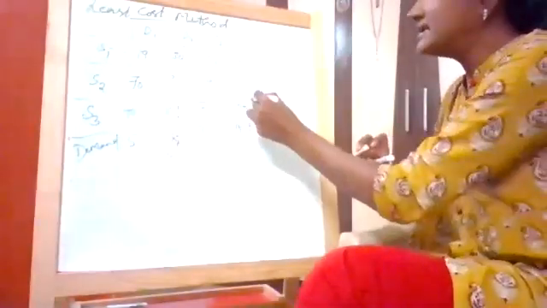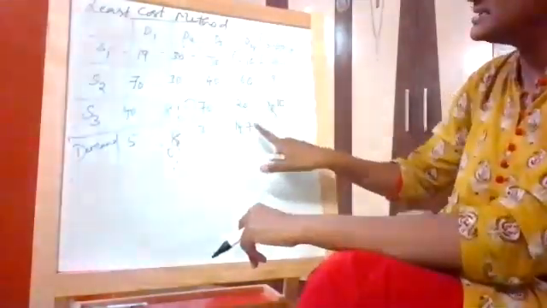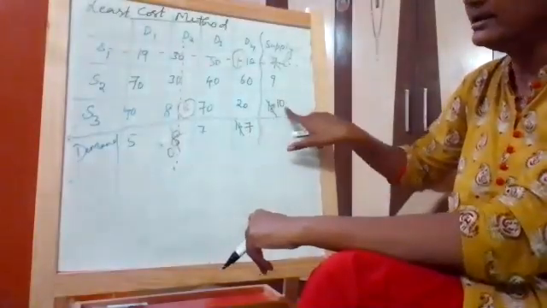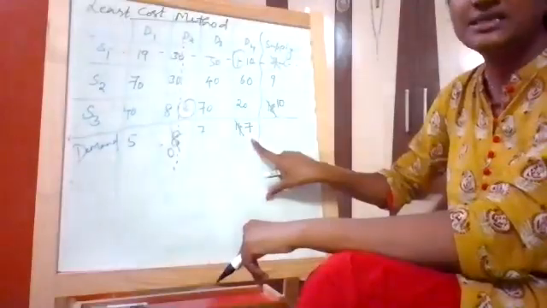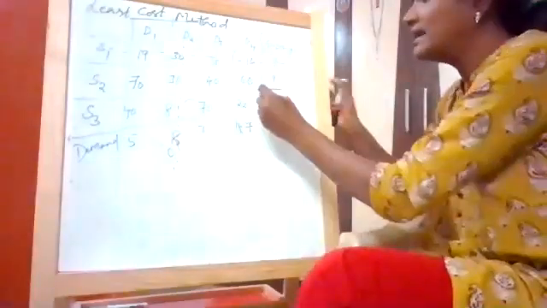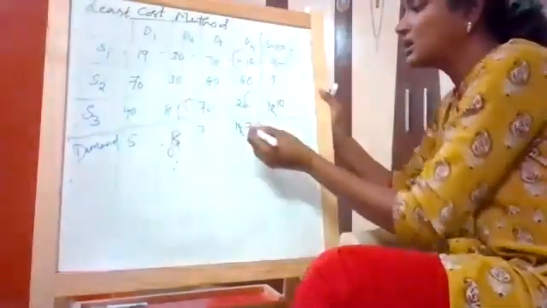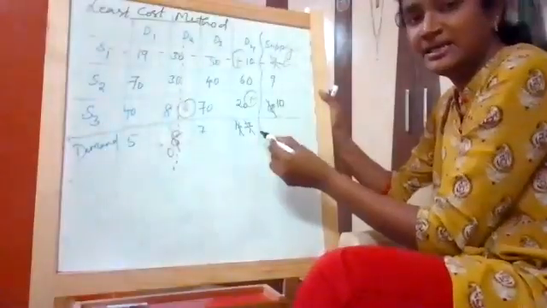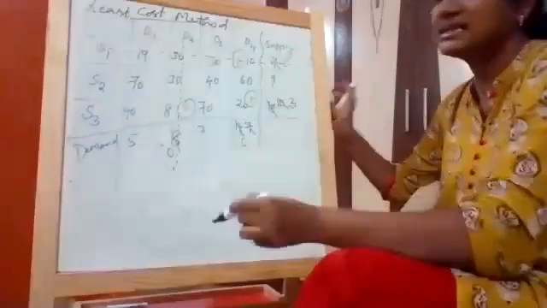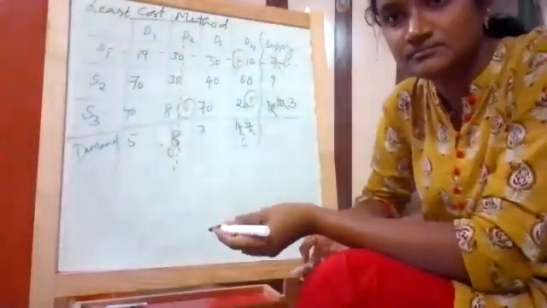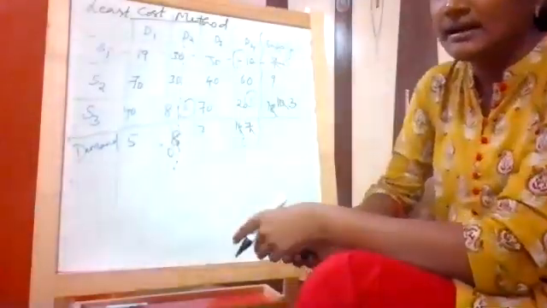Again, I'll see at this particular cell 20 what the supply and demand are, 7 and 10. Out of the 7 and 10, which is the lowest value? Obviously 7. So I will allocate 7 to the cost 20. 7 minus 7, 0. And 10 minus 7, it is 3. Is this step clear?